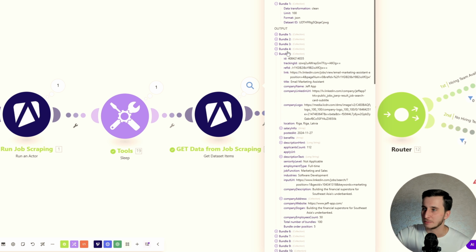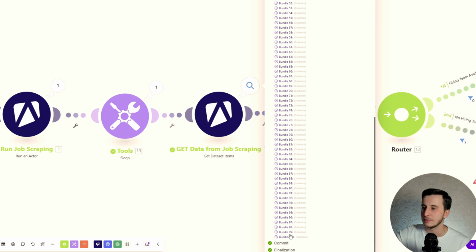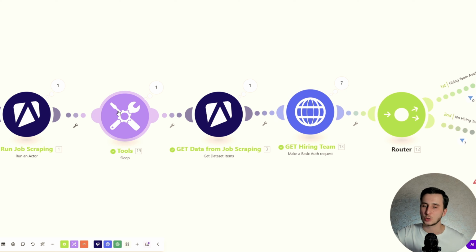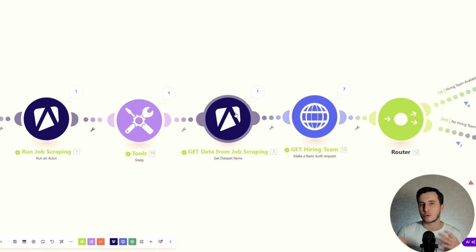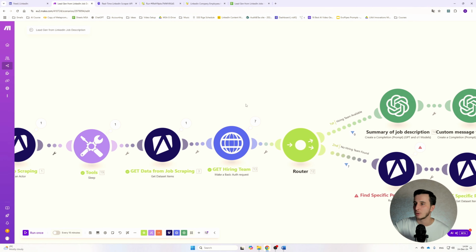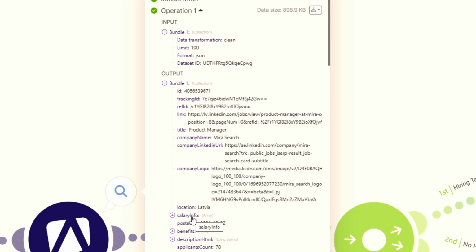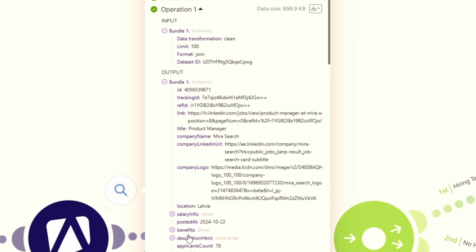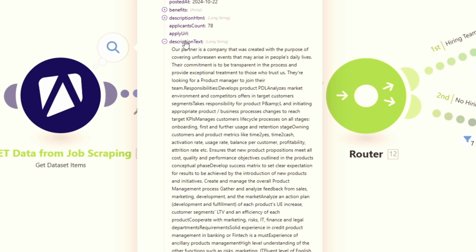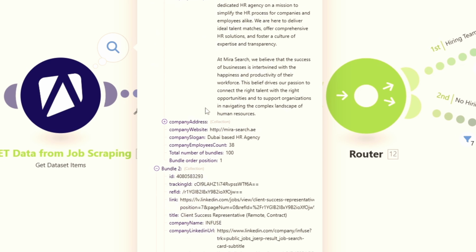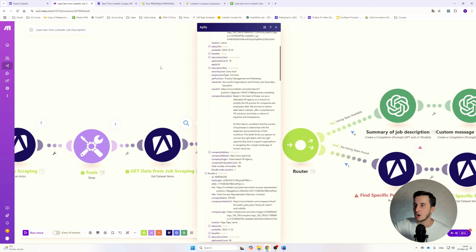But the problem is, it will go to the next actor before it has actually finished scraping 100 leads from this database. And we can actually check there. If we have 100 bundles here, it means we got all of them. Yes, we did. And this is because we have the tool Sleep here. If we didn't have it, we would probably be limiting ourselves. We'd be having like 64 or 73, basically the amount of job descriptions it has scraped before it actually interrupted. Okay. And by the way, what we get here is a lot of the data that we've just seen in the Apify account. Here we get the benefits, description, tags, which we can read. So basically the description of the job, etc.